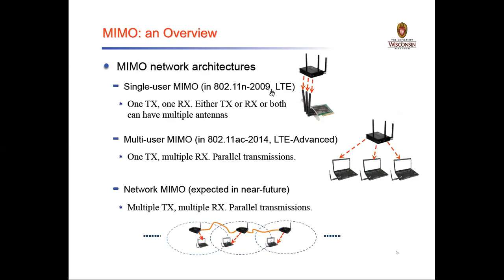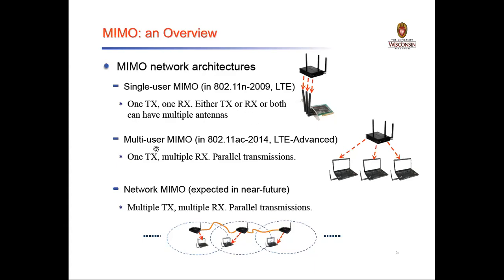A single user MIMO system has one transmitter and one receiver. Either the transmitter or the receiver, or both, can have multiple antennas. I can increase the number of antennas at the transmitter side, or go with multiple antennas at the receiver side also.